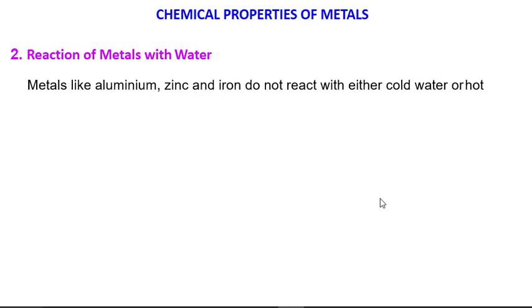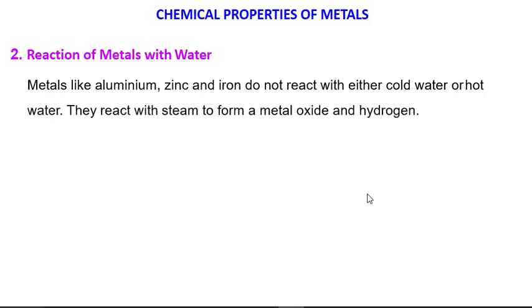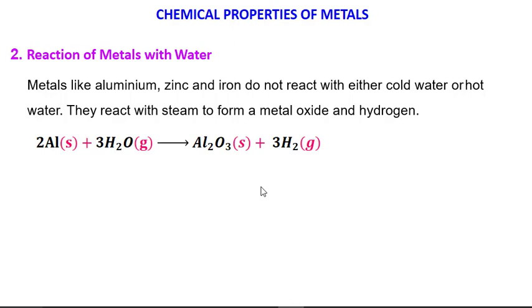Metals like aluminium, zinc and iron do not react with either cold water or hot water. They react with steam to form metal oxide and hydrogen. So when we react aluminium with steam, we get aluminium oxide plus hydrogen. Now in the previous slide I had not written the state of the elements when they are reacting.